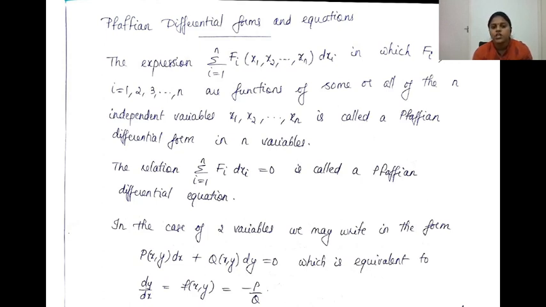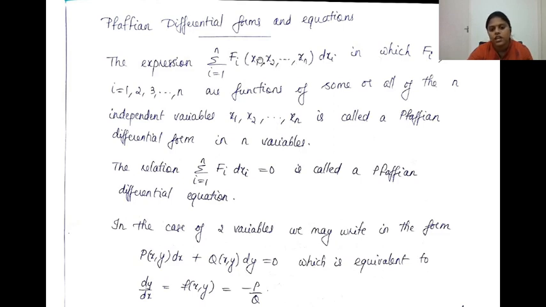Similarly, you can form an analogous differential equation with n variables. So instead of x and y you can have variables x1, x2, etc., xn. Such an expression is called a Pfaffian differential form. So summation i equal to 1 to n of fi into dxi is called the Pfaffian differential form, where the fi's are functions of x1, x2, etc.,